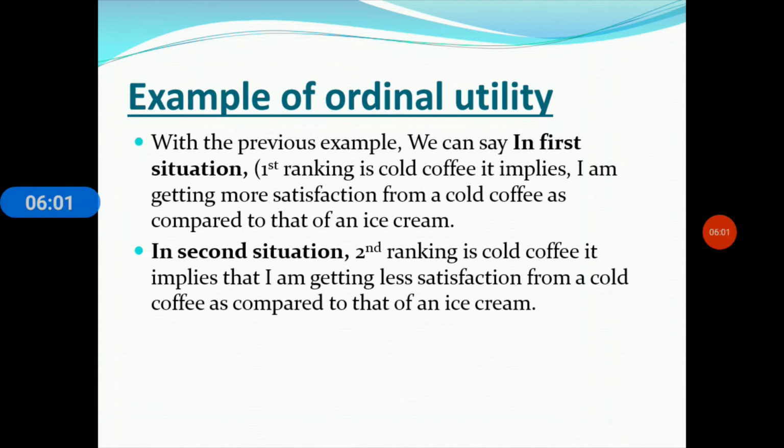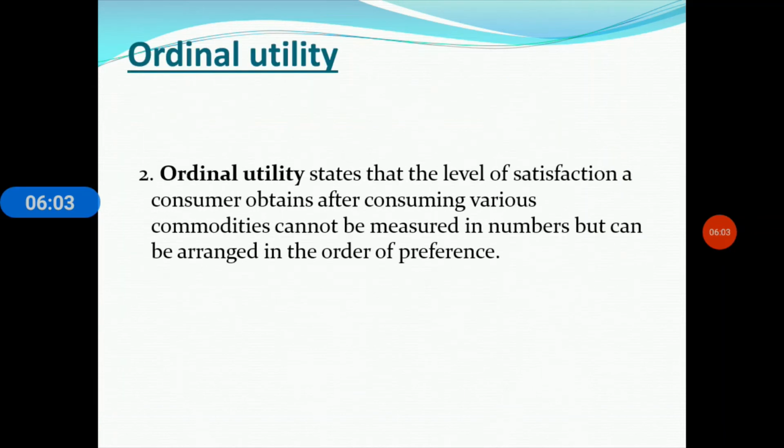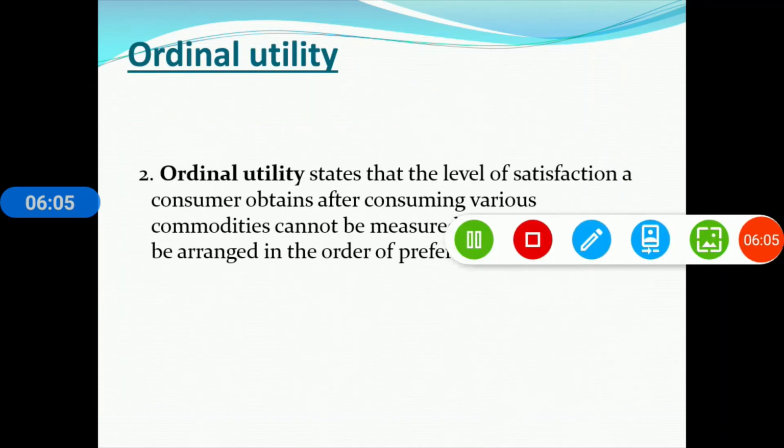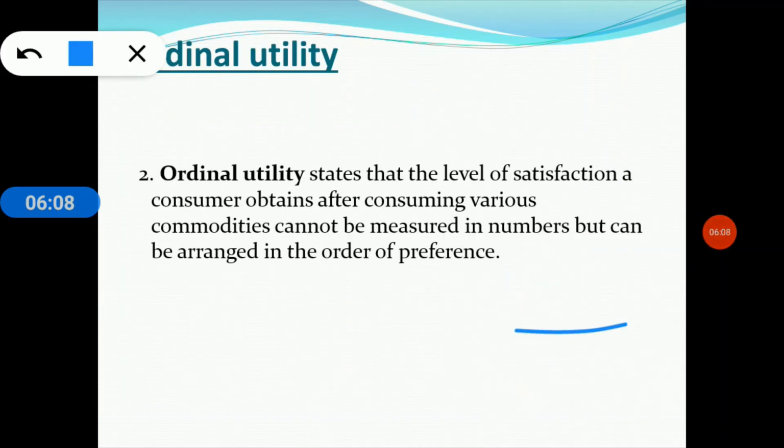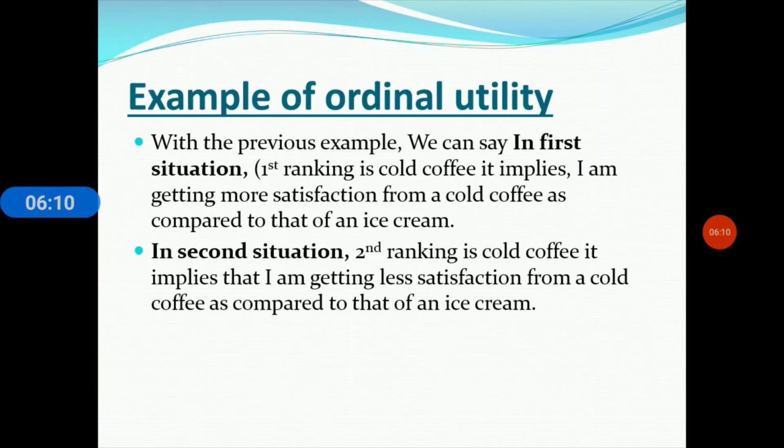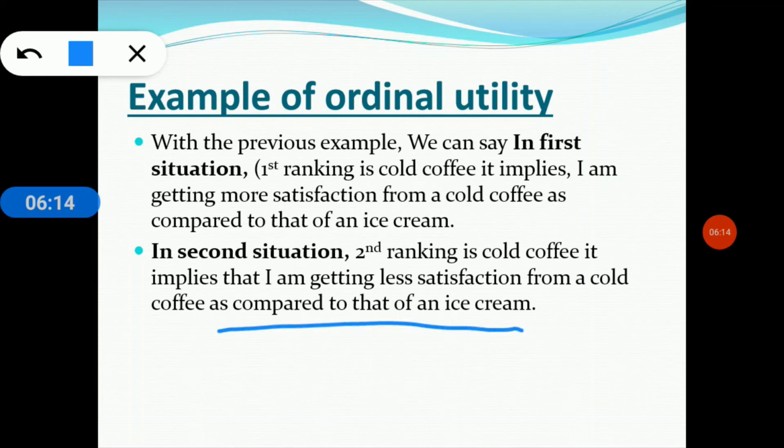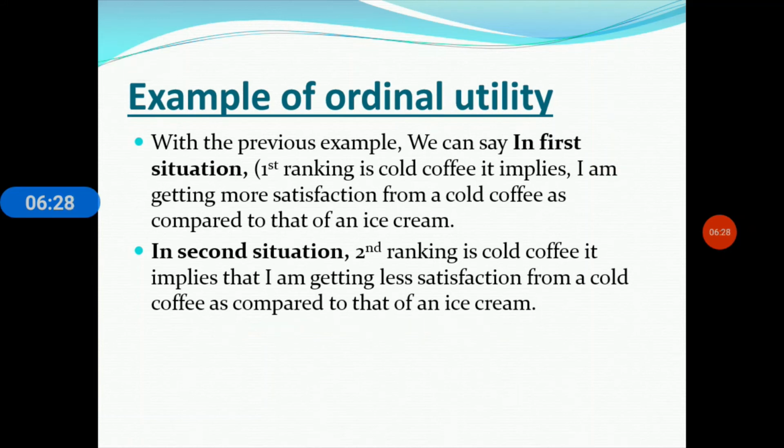And in the second situation I am getting less satisfaction from a cold coffee as compared to that of an ice cream. So I don't conclude how many units of utility or satisfaction are derived from a cold coffee or ice cream in the ordinal utility approach. Now I am going to my next slide.